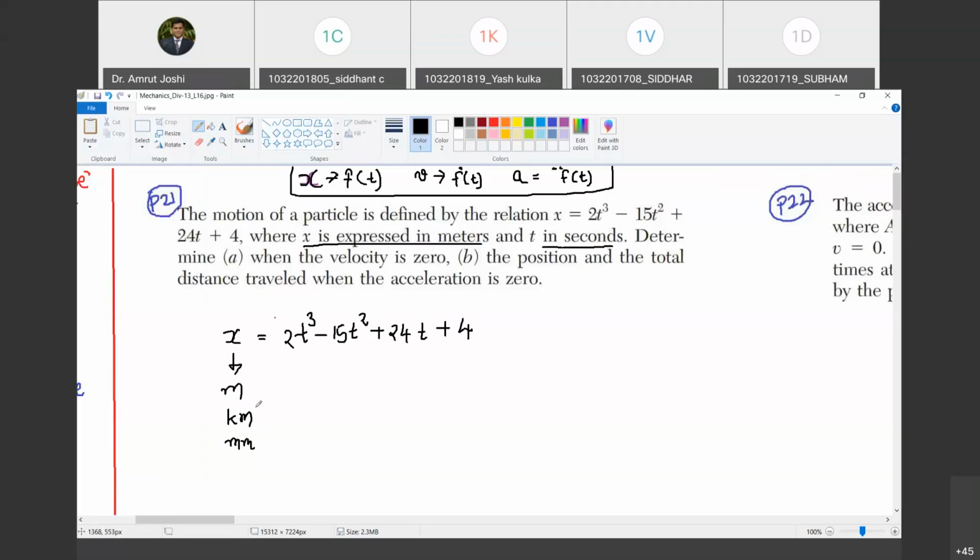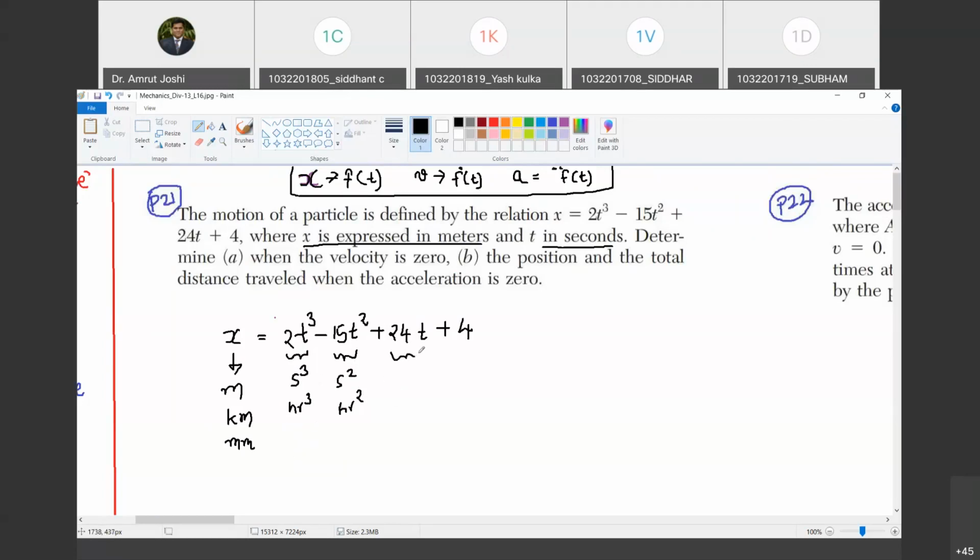Happy? Yes, sir. What is the unit on the right hand side? If you look at the first term, its unit may be second cube, hour cube. Do you agree with me? Yes, sir. So on and so forth. What is the unit of the second quantity? Second square, hour square, minute square as well.